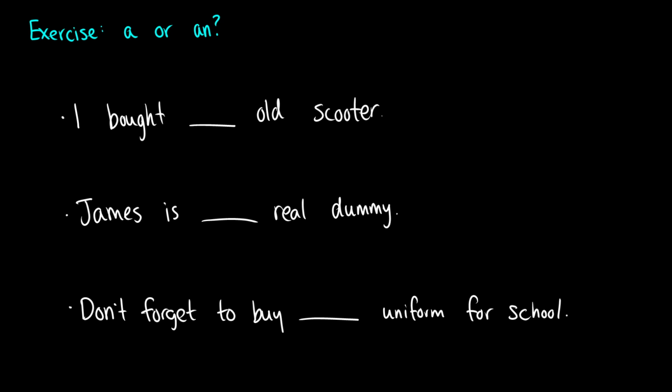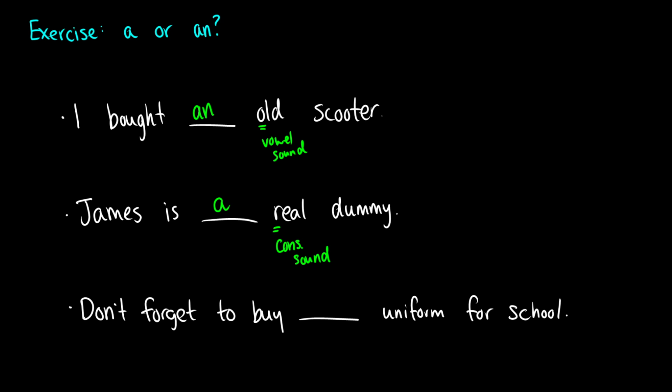So, I bought old scooter. So, old starts with a vowel sound. So, because it starts with a vowel sound, we would use an. So, I bought an old scooter. Okay, James is real dummy. So, real starts with a consonantal sound. So because real is a consonant, we would use a. So James is a real dummy.